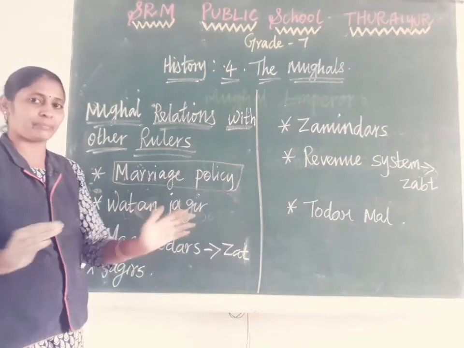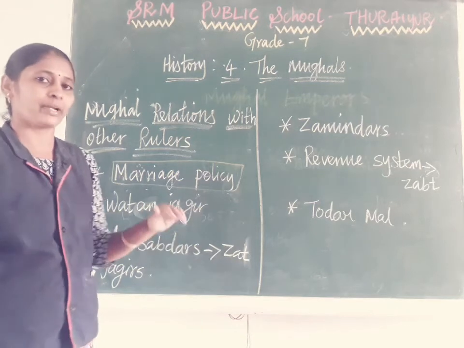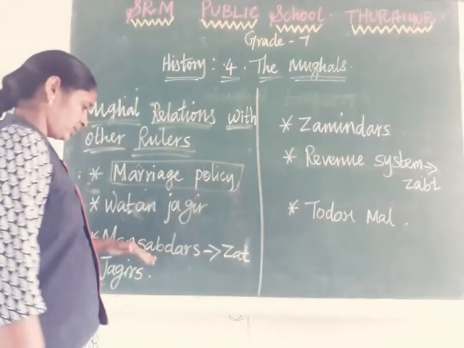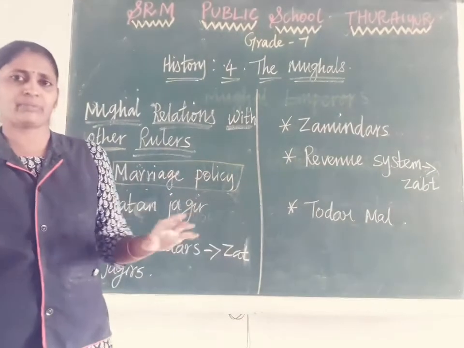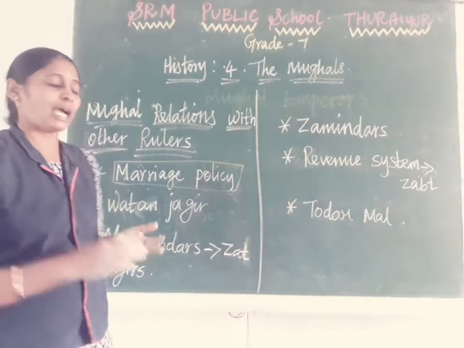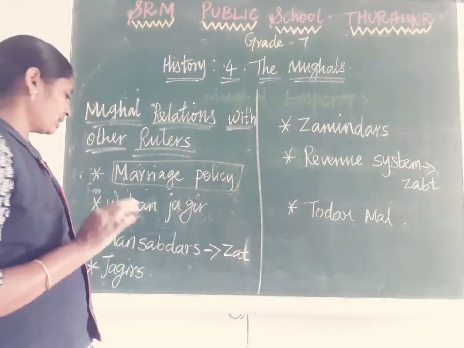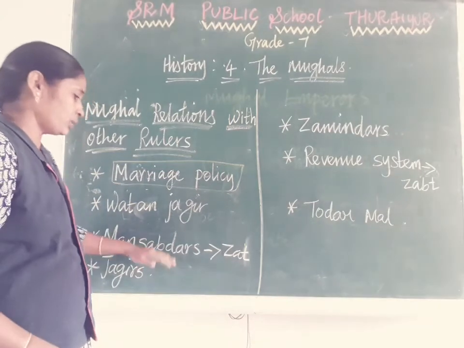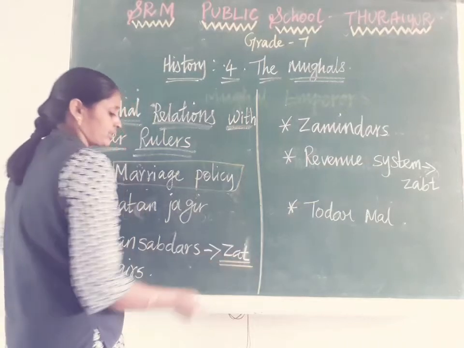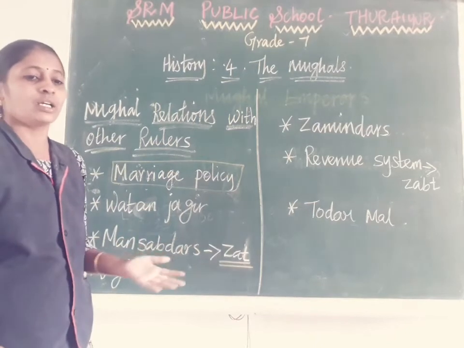And in some administration methods, how they separated the country: they appointed some persons as Mansabdars, like the Samanthas we discussed now. He was allotted some land and some number of soldiers. He had to maintain those soldiers and that army, and he could collect tax from that land. Like that Mansabdars were appointed. How were their qualifications assessed? By the method of Zat. Zat means the ranking system of Mansabdars.